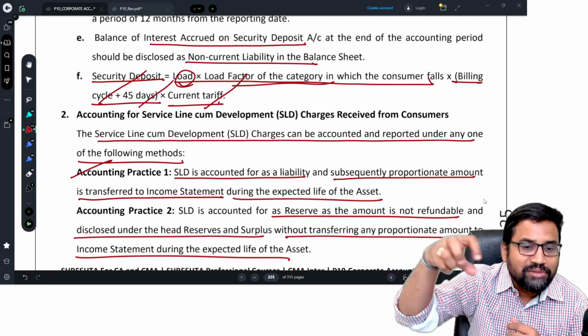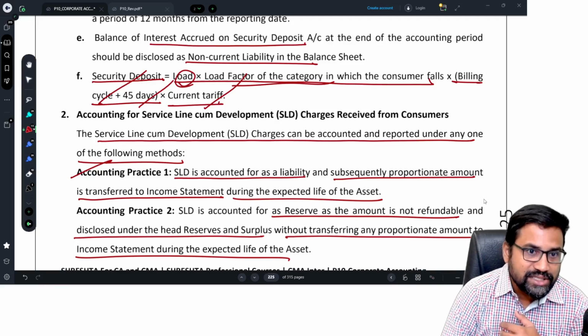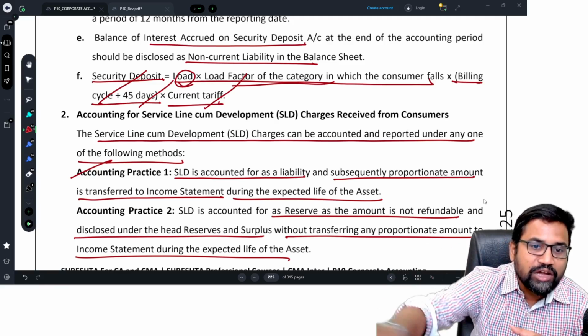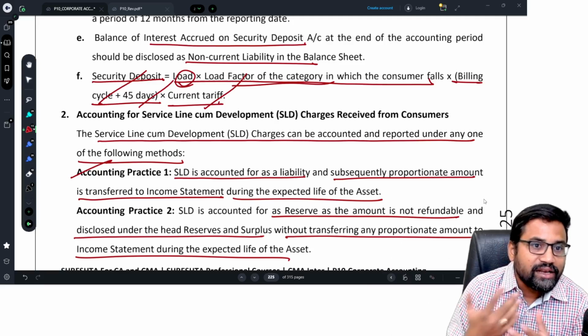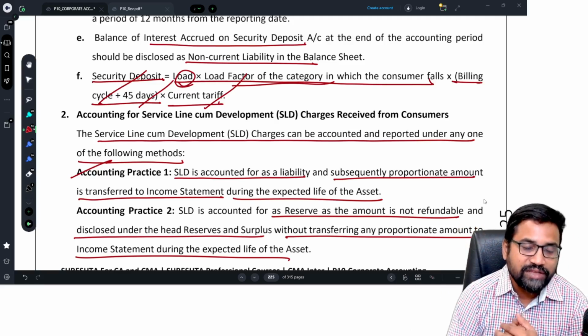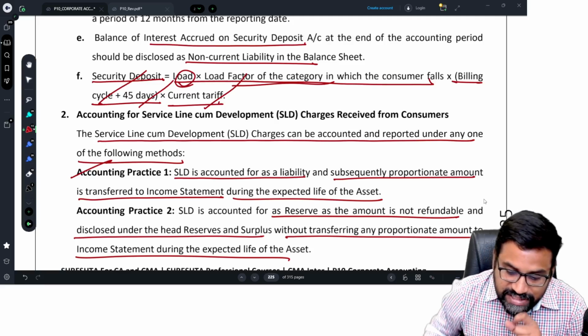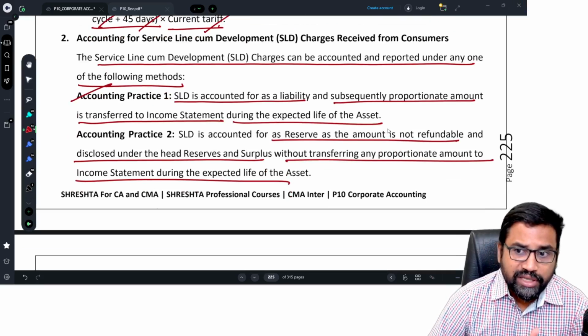So these are all constructed by the electricity company. Now for that they will charge some SLD charges, because we are bringing all these things for you. Of course they may not recover the entire cost of the asset, but they will charge some amount in the form of SLD charges. Now when these SLD charges are received by the electricity company, what is the accounting treatment?